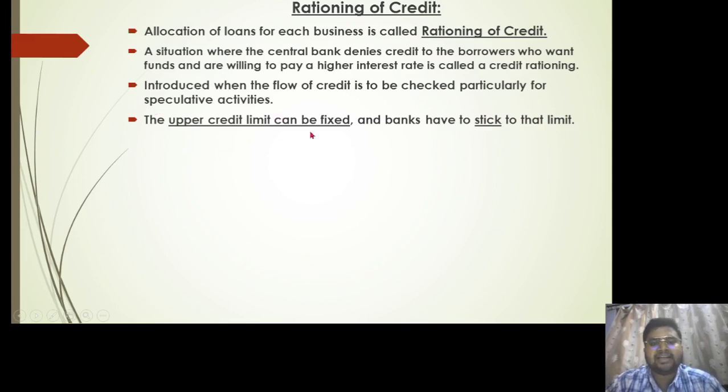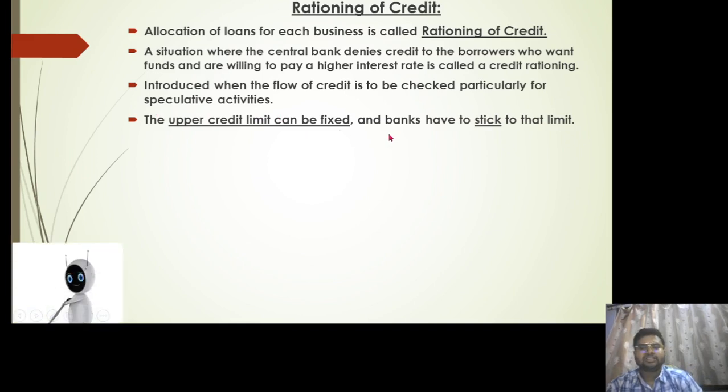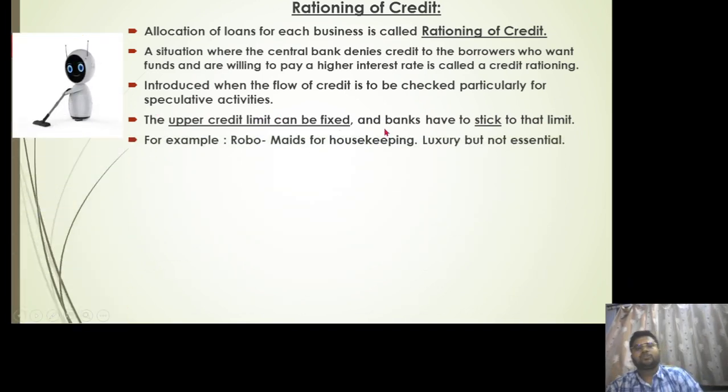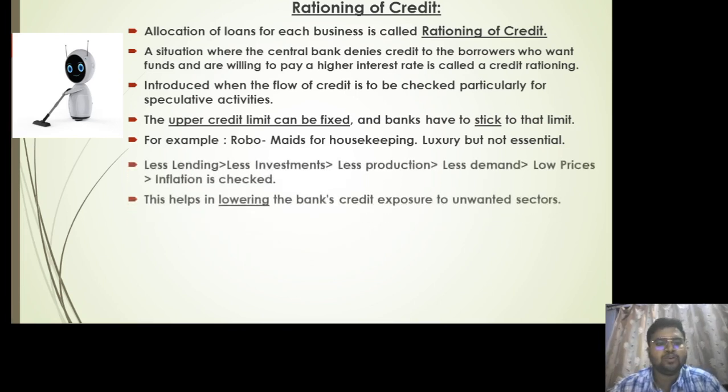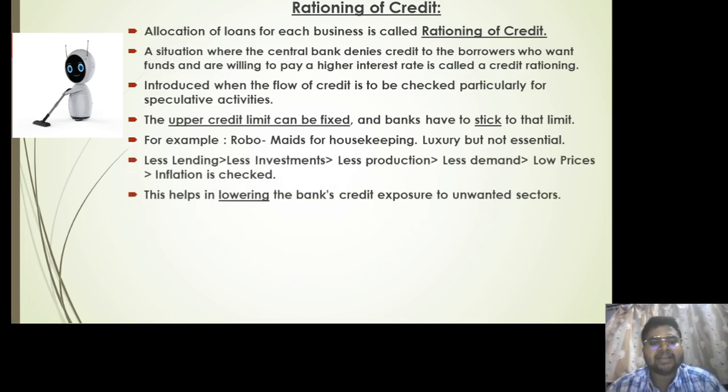Now the upper credit limit can be fixed and banks have to stick to that limit. So for example, in today's trend people have started to buy robo-maids for their housekeeping needs. We all know that robotic maids are very luxurious goods. They are not the basic requirements. So what RBI will do is, RBI will direct the banks to lend a lesser amount of money for robotics production.